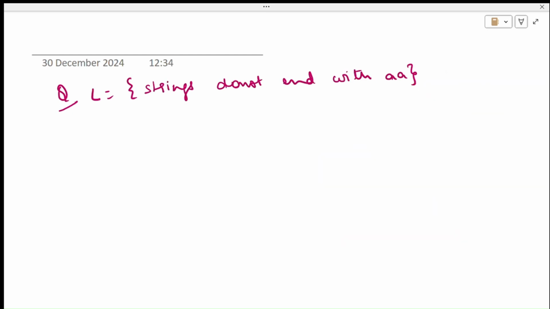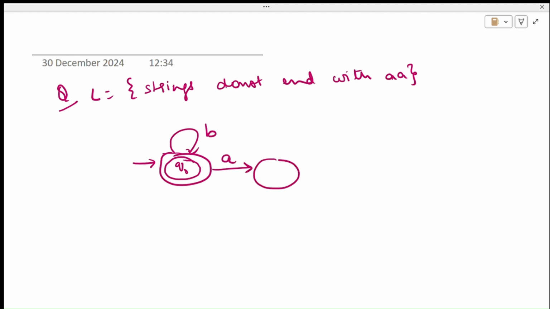Strings do not end with a double A. It should not end with a double A. Null does not end with a double A, so it should be accepted. Any number of B's do not end with a double A, so it should be accepted. Any number of B followed by a single A should be accepted.